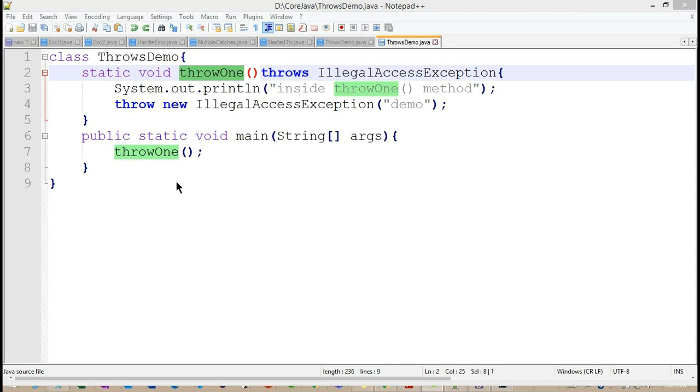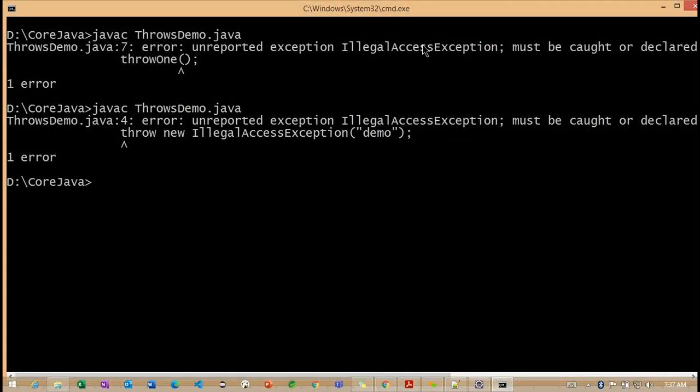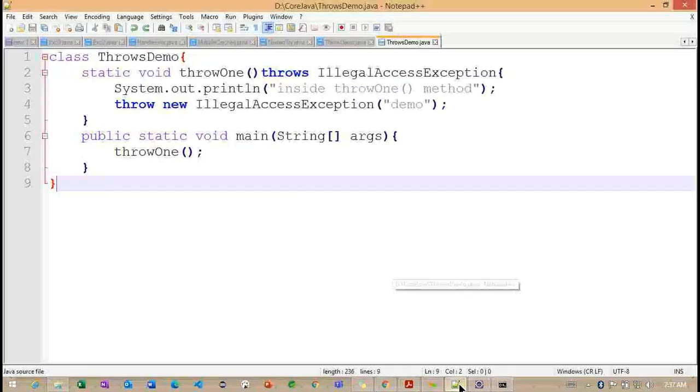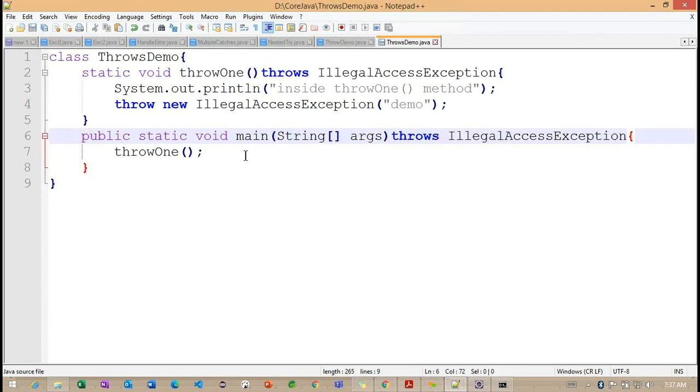So what do I need to do to handle this particular compilation error? What are the steps we need to take? Try catch, that is what I'm telling, I don't want to handle with the try catch block. Maybe we can define throws illegal exception at the main method. Yes. The same thing we can define here.